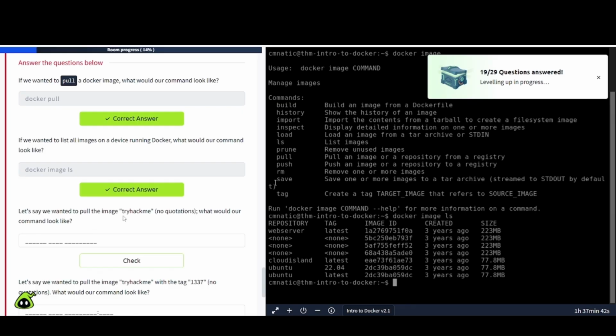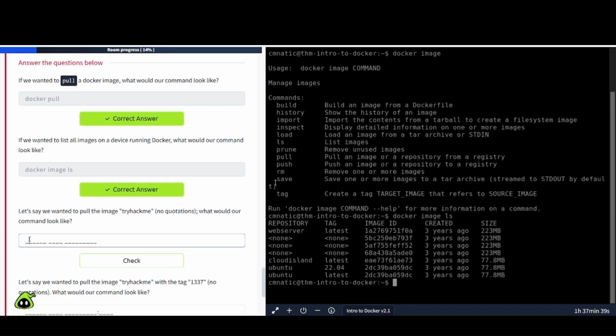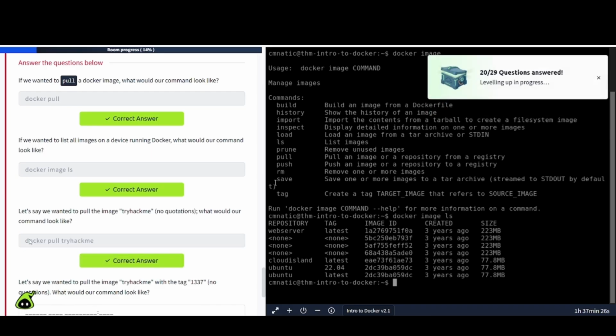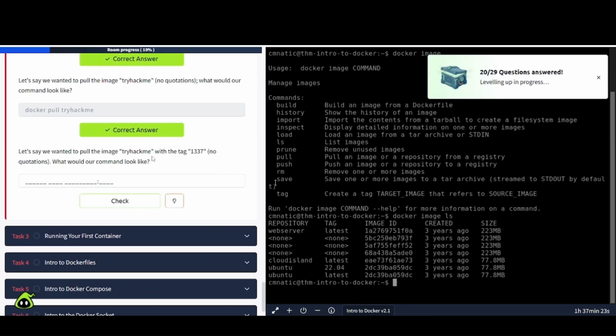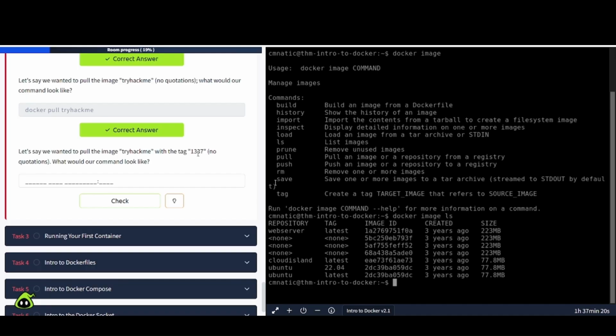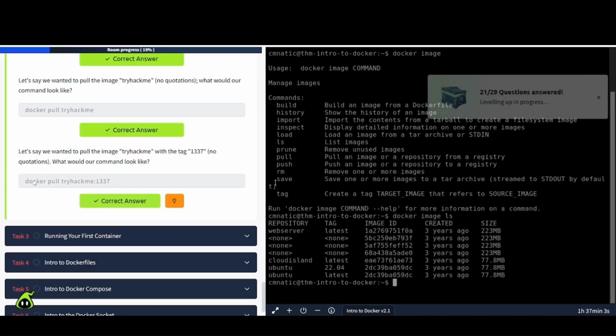Let's say we wanted to pull the image TryHackMe, no quotations. What would our command look like? That would be docker pull, and then TryHackMe. Let's say we want to pull the image TryHackMe with the tag 1337 or leet, no quotations. What would our command look like? It's going to look like the one above, except a little different. So docker pull TryHackMe, then the colon, and then we specify the tag, and that's going to be 1337. And we're done with that.